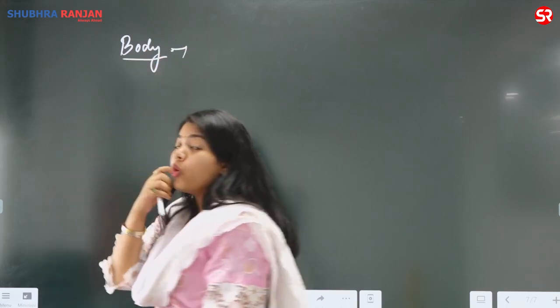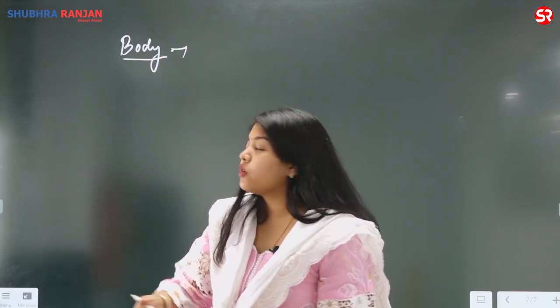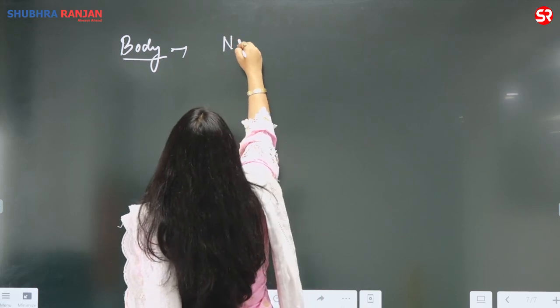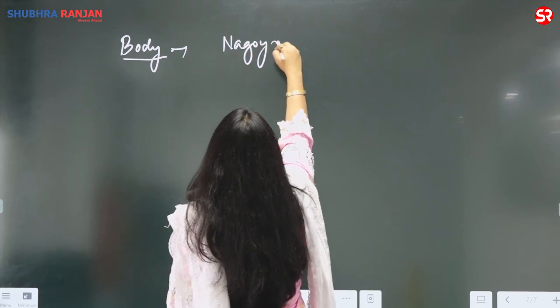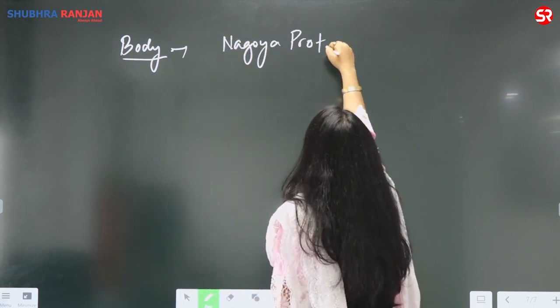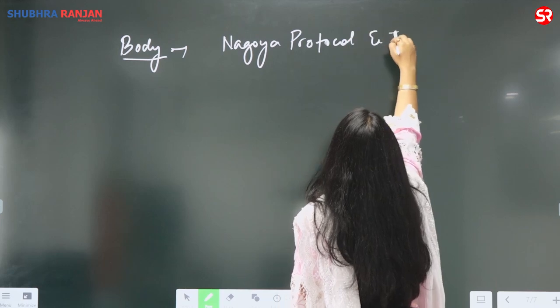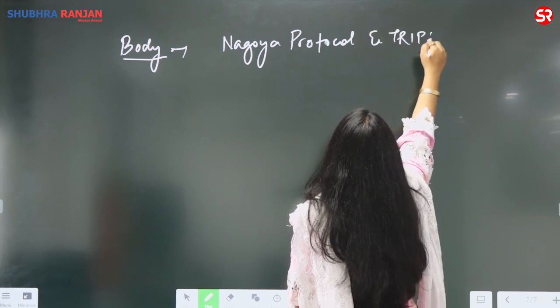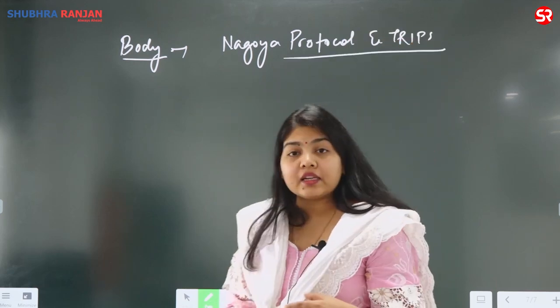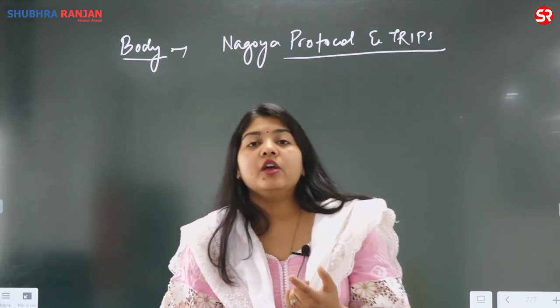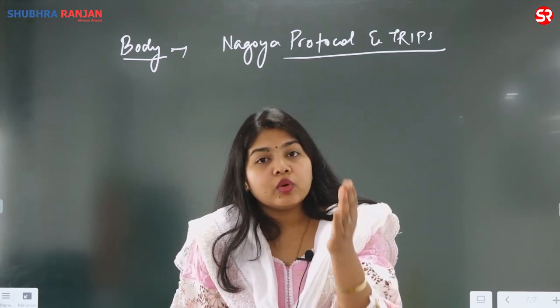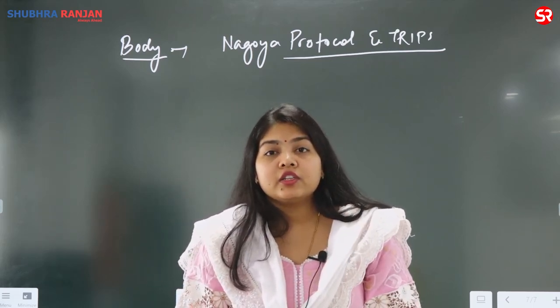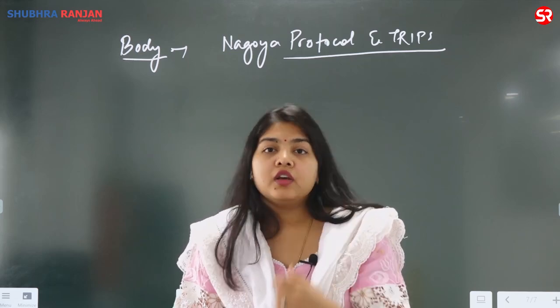That globally, you're talking about the world scenario. Globally, it is the Nagoya Protocol and the TRIPS, which are the international agreements as well as the protocol which govern the sharing of the genetic resources or the living resources.